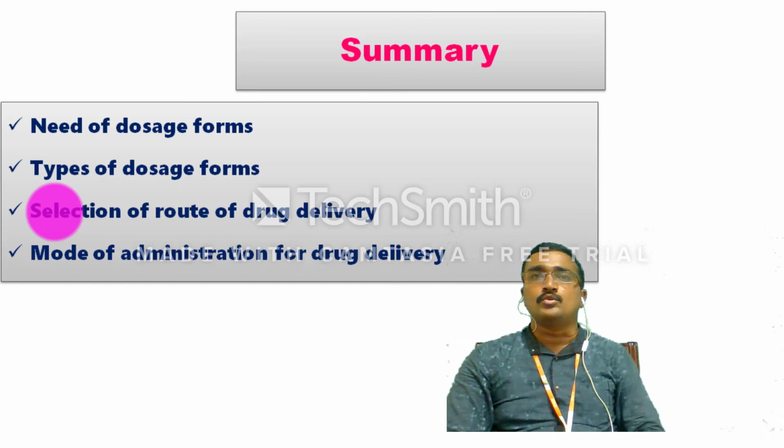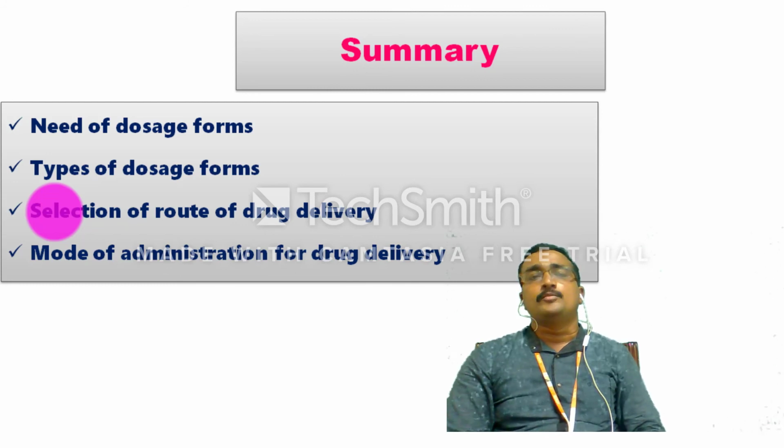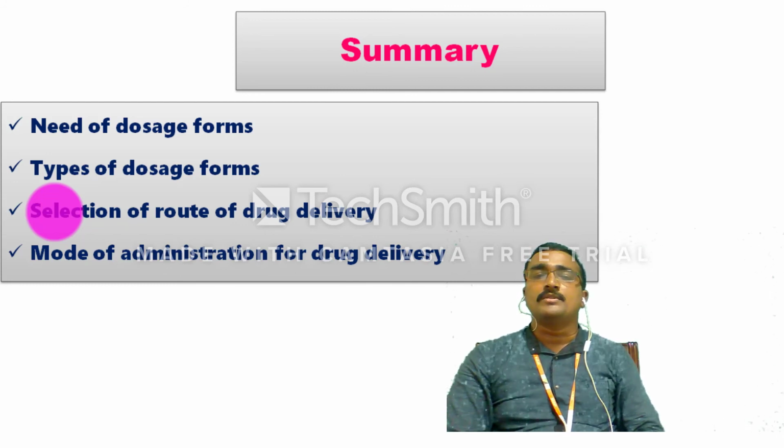Currently we are using oral, topical, parenteral, ophthalmic, otic or ear dosage forms, and especially for nasal cases also. In the selection of route, you preferably use the route of delivery by oral or parenteral routes, and the mode of administering is by solid or liquid products or semi-solids or biphasic products, whatever dosage forms you learned in this presentation.